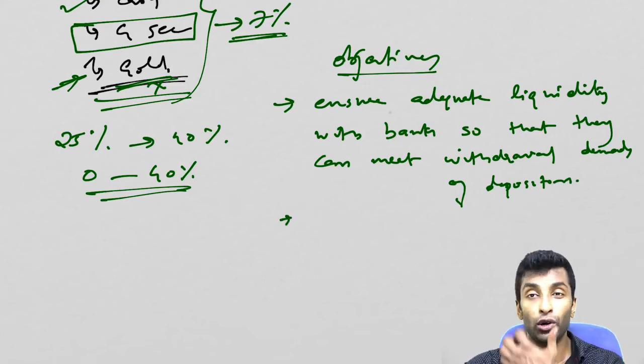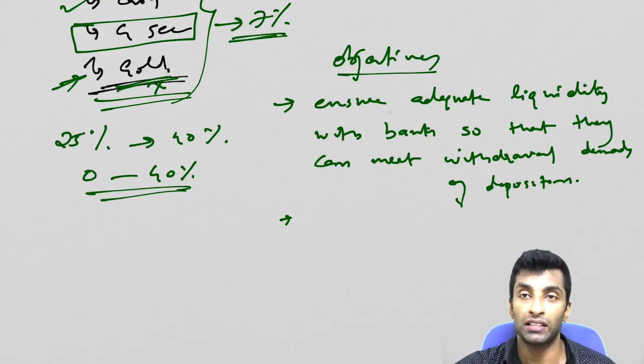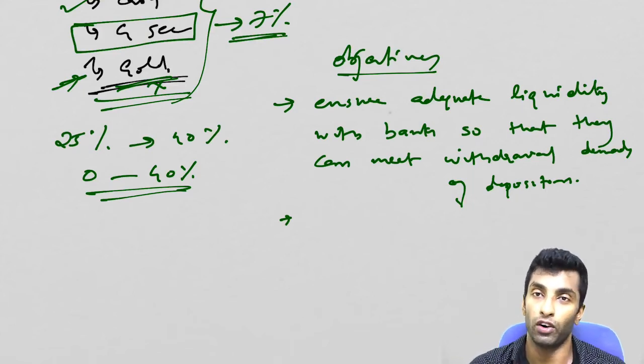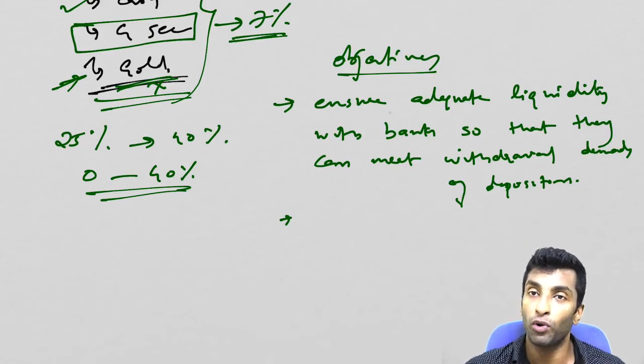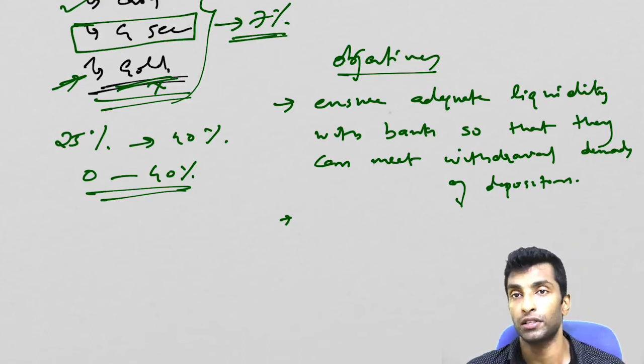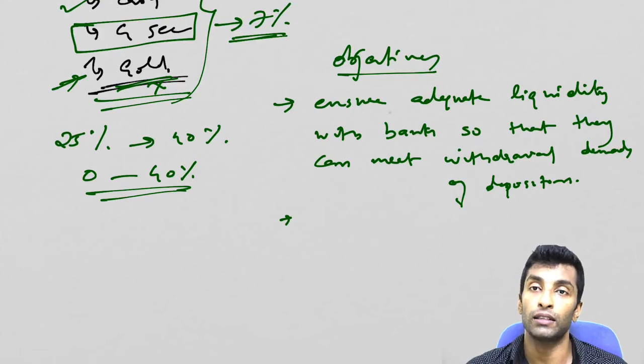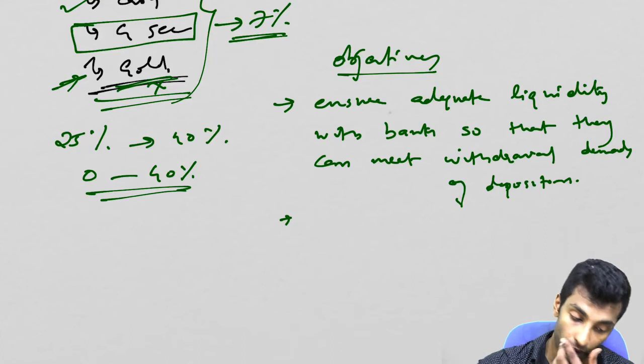And secondly, as I have told you, it actually compels the banks to buy the government bonds. Otherwise, banks won't buy government bonds because you hardly get 7% interest. You can lend that money and you can fetch more interest, right? So now you are compelled to buy. You're compelled, and at the same time you're getting interest, which means there is no other option but to buy the government bonds, or to lend it to the government, okay?